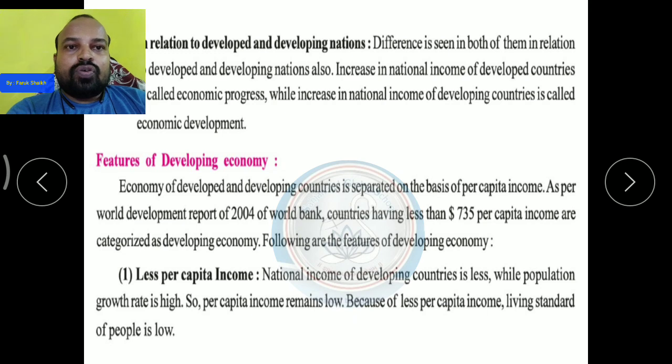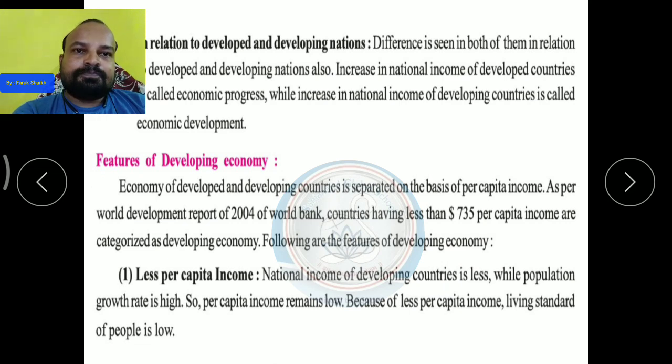As per the World Development Report of 2004 of the World Bank, countries having less than $735 per capita income are categorized as developing economies. Following are the features of developing economy.